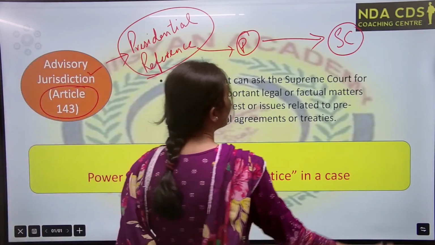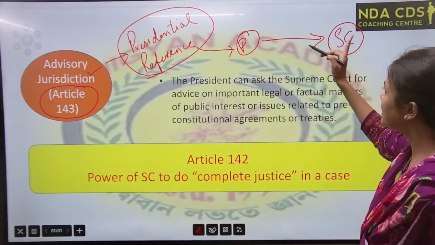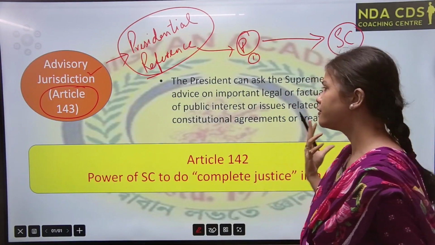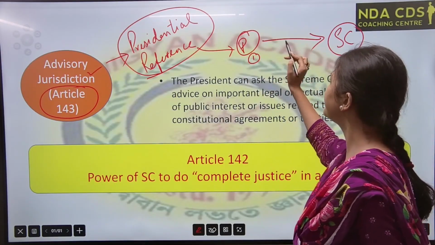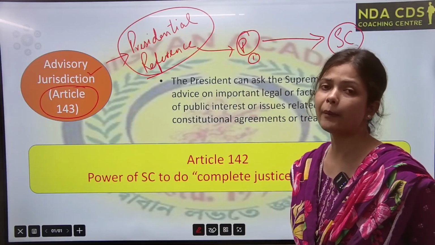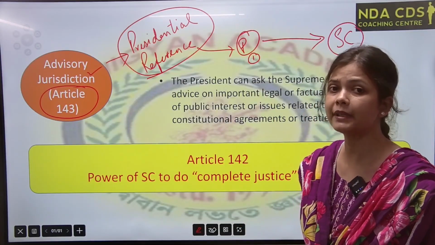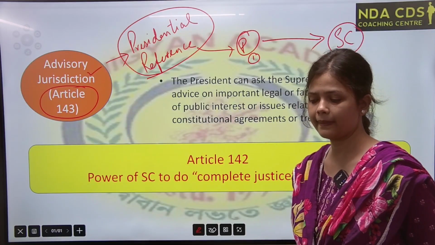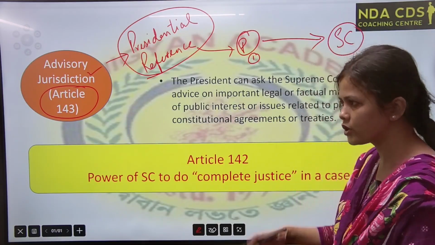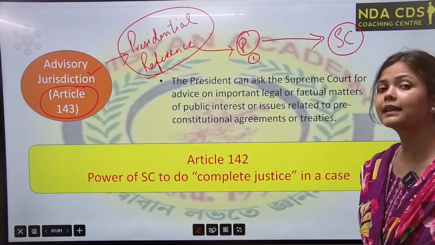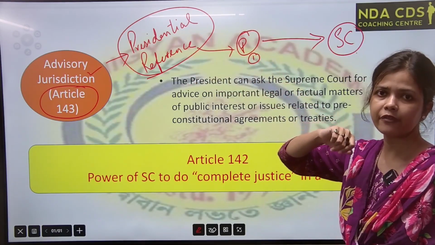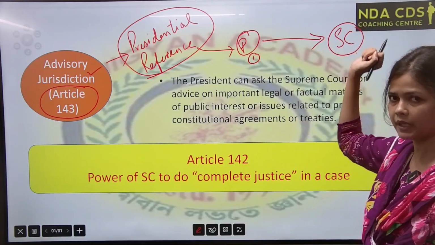Okay, done. And in two cases, first case is what case? First case is important legal or factual matter of public importance. For example, in case of the citizenship issue, regarding that act, president used this presidential reference and sought advice from Supreme Court of India.